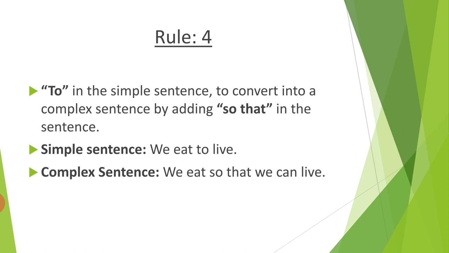So here, if a simple sentence is using TO, only TO, and you want to convert it into a complex sentence, then you also have to add so that in the sentence. We eat to live. We eat so that we can live. Generally you have to put can to make this complex sentence, when you are using this TO and only TO. Okay.